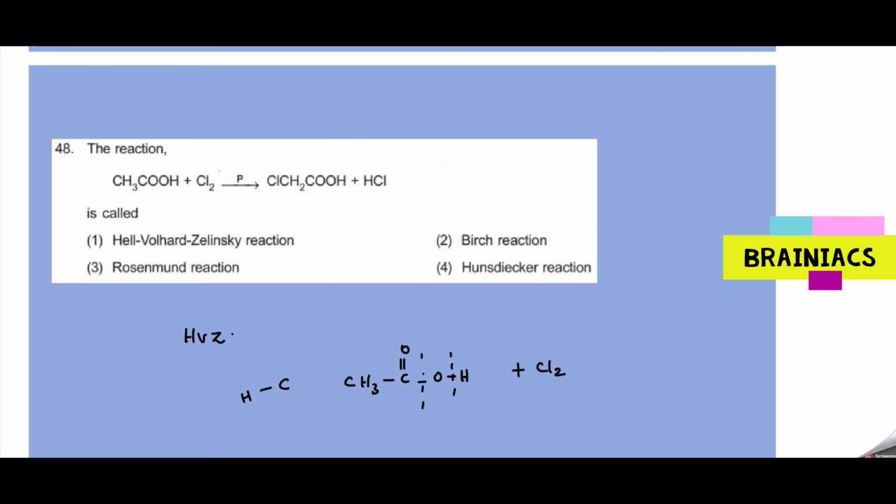The carbonyl group present here will make this hydrogen acidic. It's very easy to remove the H plus from here, so you will get CH2 minus. Then this will undergo breakage forming Cl plus, and this will attack here. So you will get the Hell-Vollard-Zelinsky reaction. Very important one. The other important reason why it is not breaking anywhere else is that chlorine has a huge amount of lone pairs, so it will always undergo repulsion with the lone pairs present on the oxygen atom.